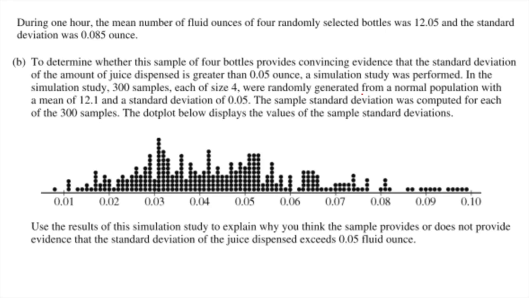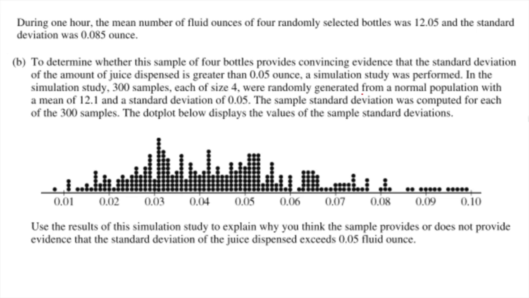Well, we have no frame of reference on what the shape of the population, like all the standard deviations, would look like, or even all of the sample standard deviations would look like. All we know is what we're given. So this right here is giving us kind of a sampling distribution, so to speak. They ran a whole bunch of samples under the assumption that the mean was 12.1 and the standard deviation was 0.05. So that was our null hypothesis. All of these simulations were run under those assumptions, and this is our sampling distribution, all of the standard deviations we got from all of those samples.